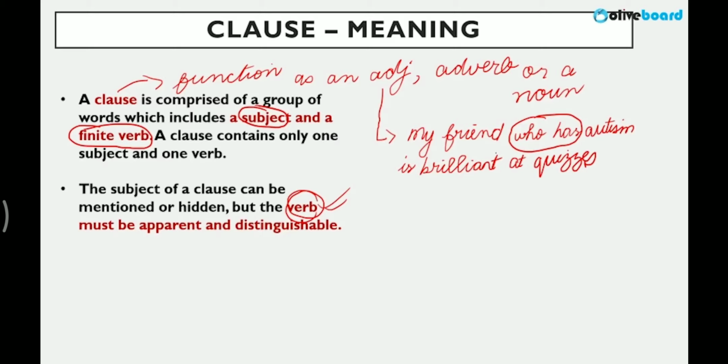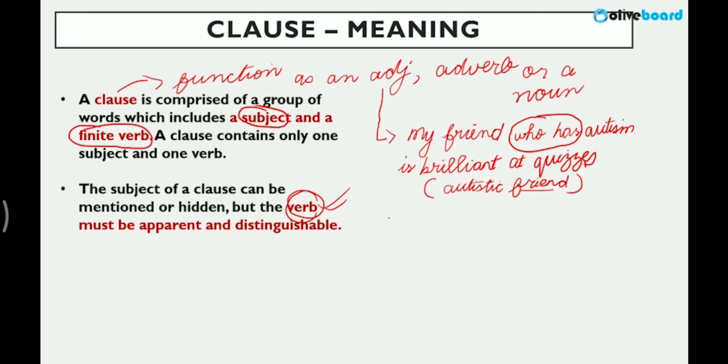It is my autistic friend. Autistic friend means, again, somebody who has autism. We are describing a friend. So adjective clause, right? How to prove this is an adjective clause? If I write this sentence, "my autistic friend is brilliant at quizzes," you will understand that autistic is describing the friend, which means we are describing a noun. Adjective.